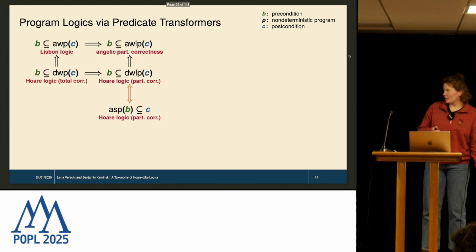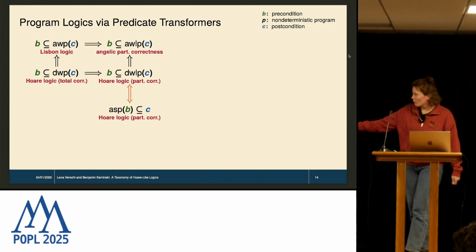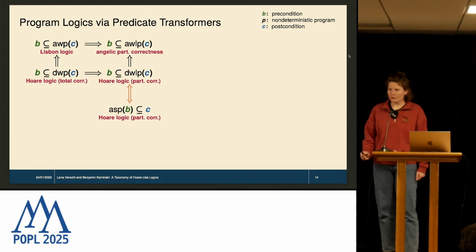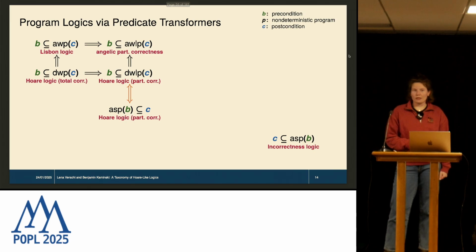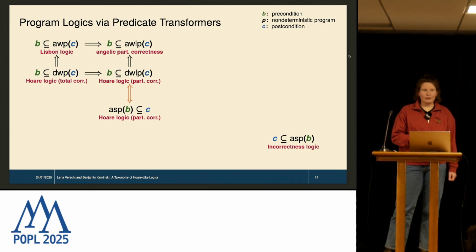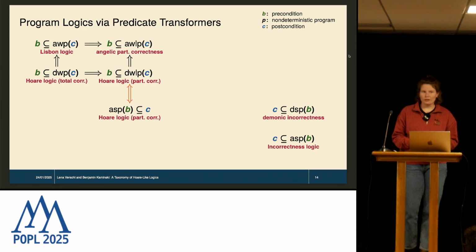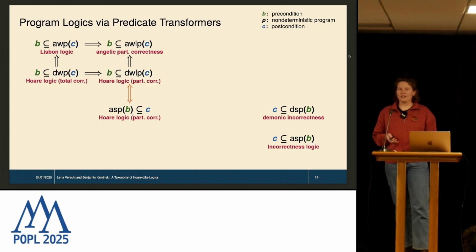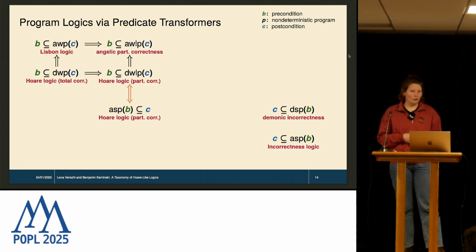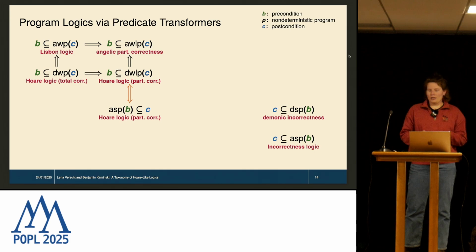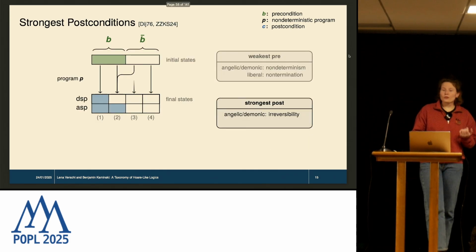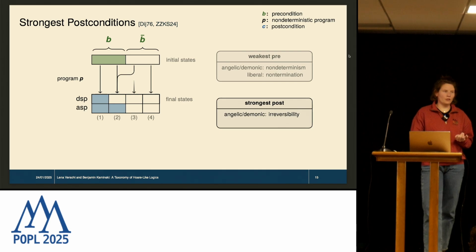And let's take a look at our picture. So we've had an over-approximation of the angelic strongest post already. If we under-approximate this, we get incorrectness logic. If we under-approximate the demonic strongest post, we get some demonic variant of incorrectness, which requires a kind of exclusive reachability from the precondition. And now, as for the weakest pre case, we also have liberal variants of transformers.